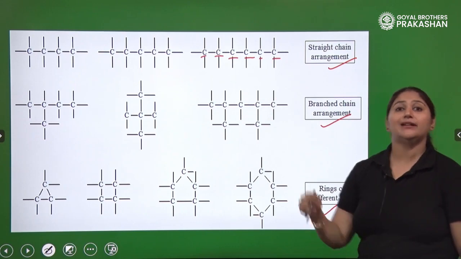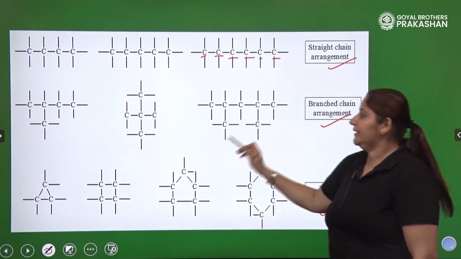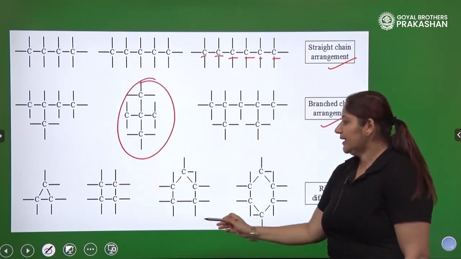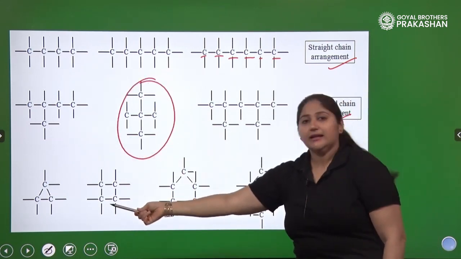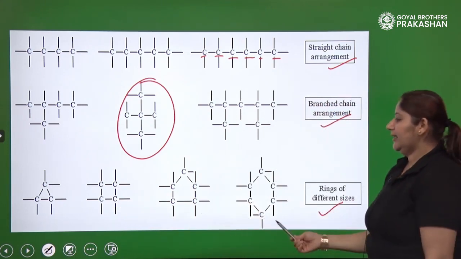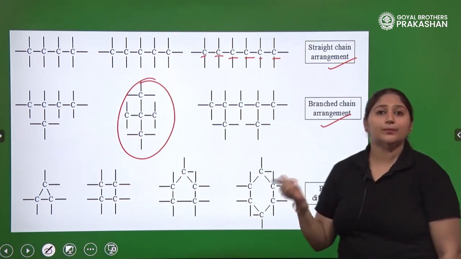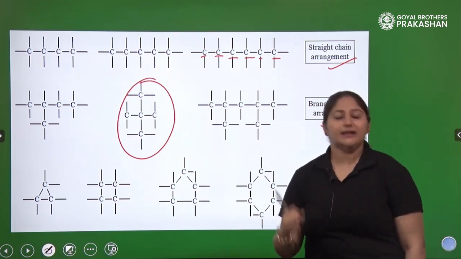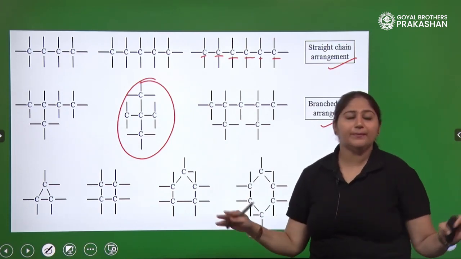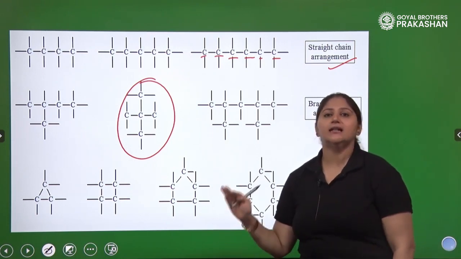This is what we are talking about: catenation. It can make straight chain structures, branched structures, and ring structures, triangular, square, pentagon or hexagonal. Such compounds are formed because of catenation and tetravalency, and that's why we say carbon has a versatile nature.